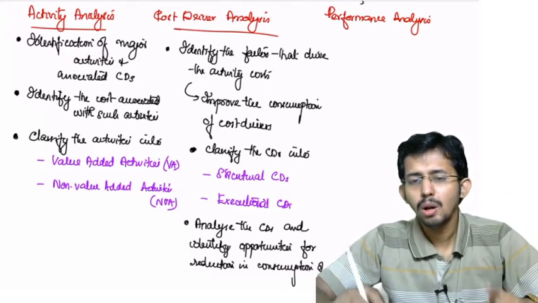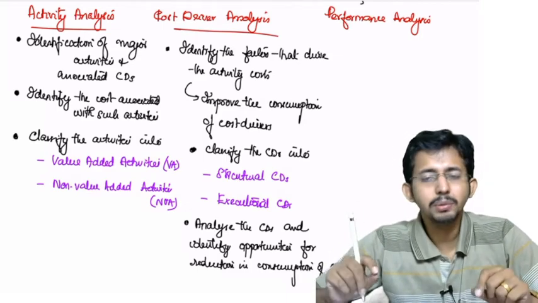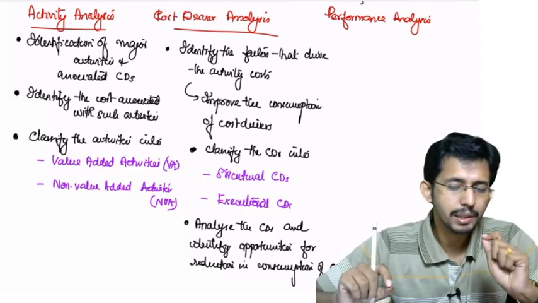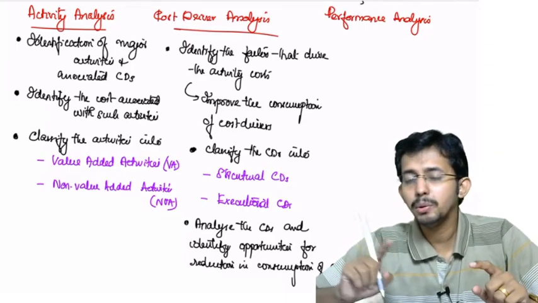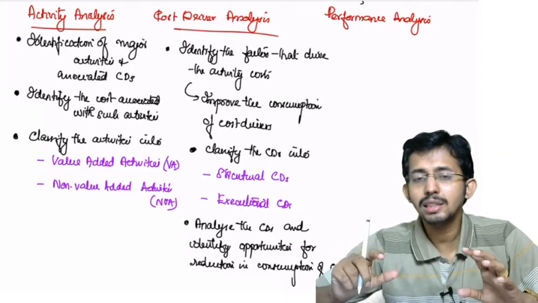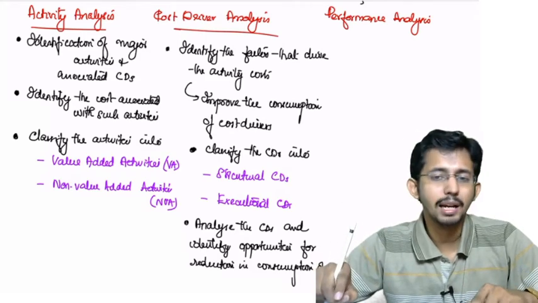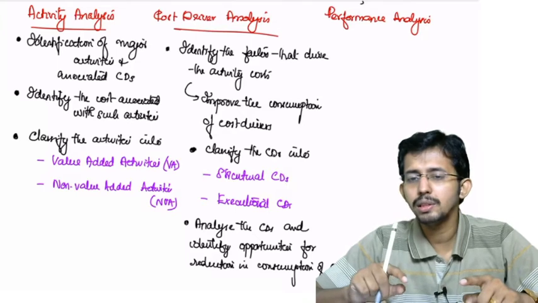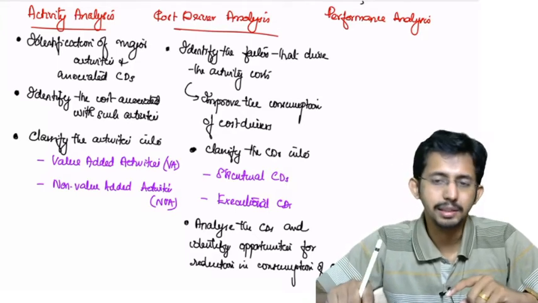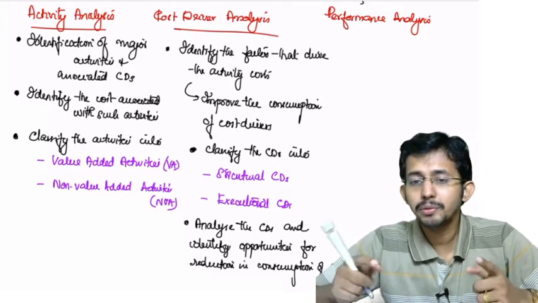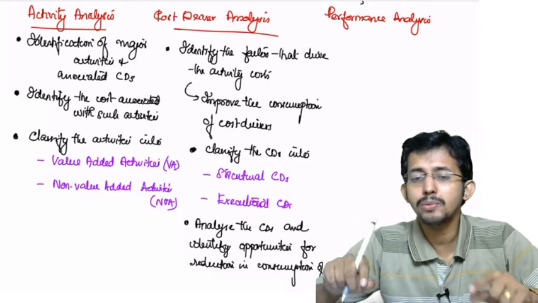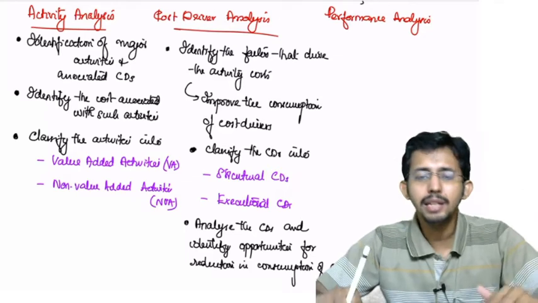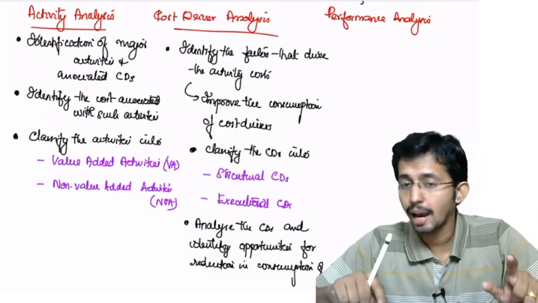I told you, only if you can reduce the rate of consumption of each cost driver by a respective activity will you be able to reduce the cost, because the cost is driven by the consumption of the cost drivers. So after classifying the cost drivers into structural CDs and executional CDs, you have to analyze and identify opportunities for reduction in the consumption of CDs, which will automatically reduce the cost associated with that particular activity.